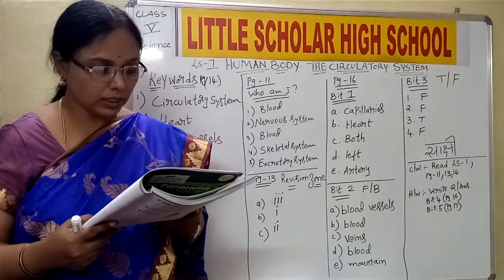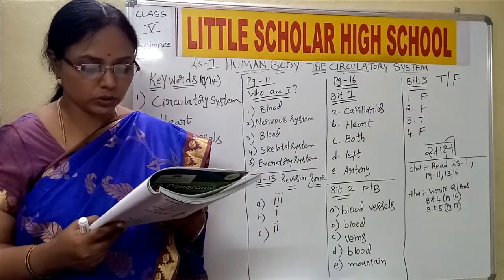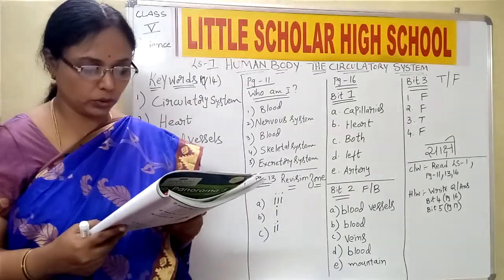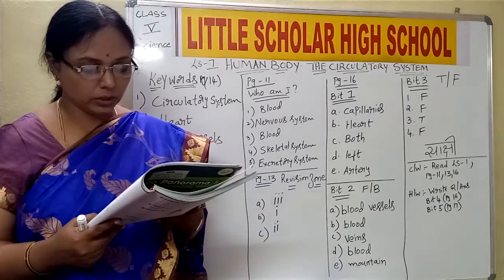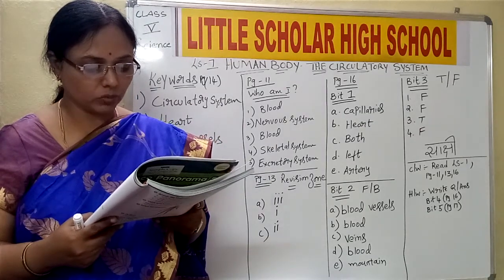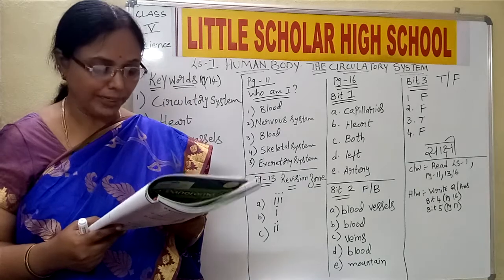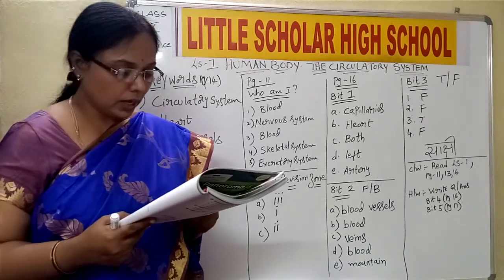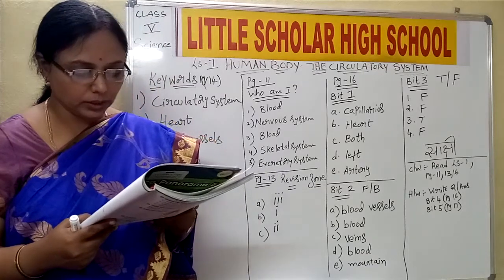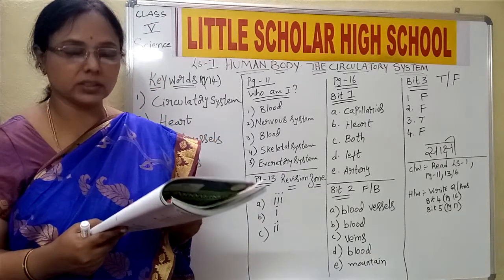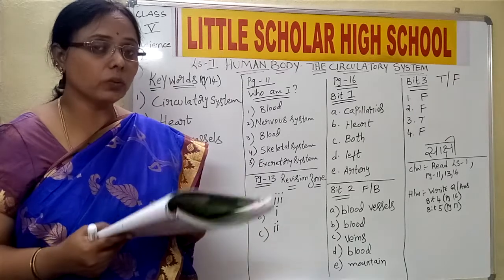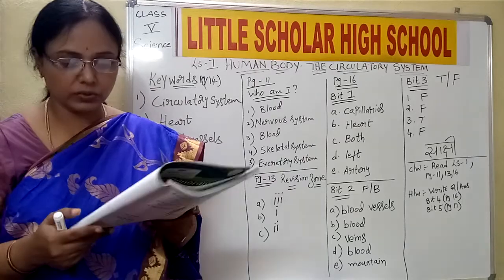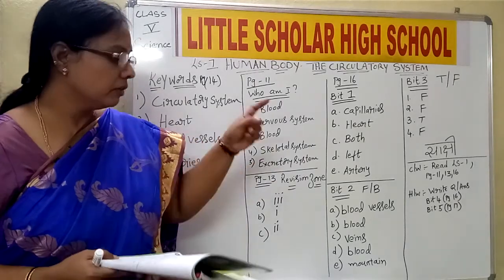First one, false. The circulatory system transports water to all parts of the body. False. It is the blood which transports nutrients and all to all parts of the body. In the circulatory system, we talk about the blood. The heart has 4 chambers. True. Arteries branch out into thinner blood vessels called veins. It is false. Arteries divide to form capillaries. Capillaries reunite to form the veins. So, the given statement is false.